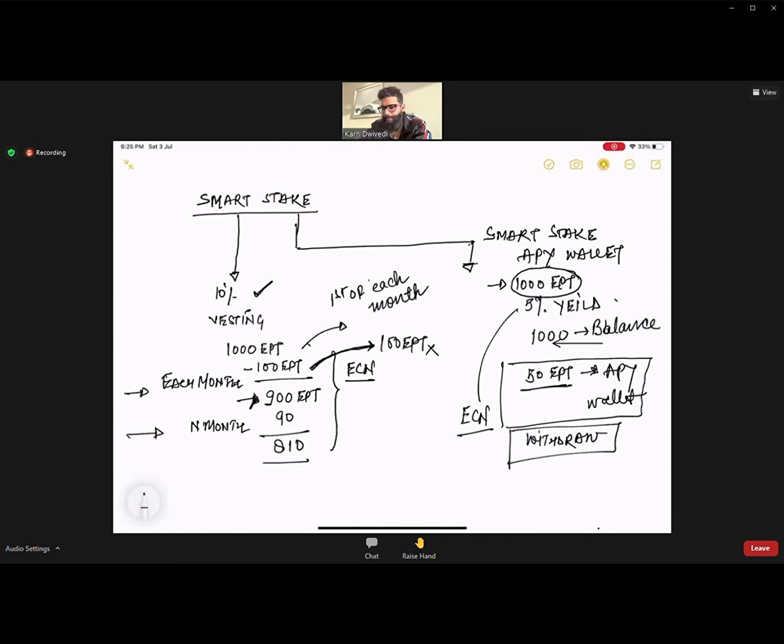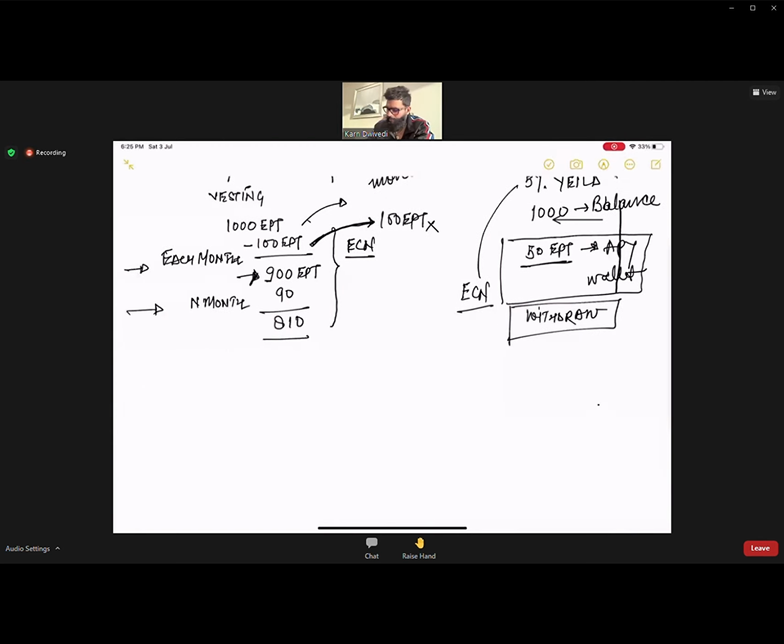So it's important for us to understand the fact here. Let's say the name is John, and John has got 1000 EPT in a Smart Stake wallet, SS wallet.